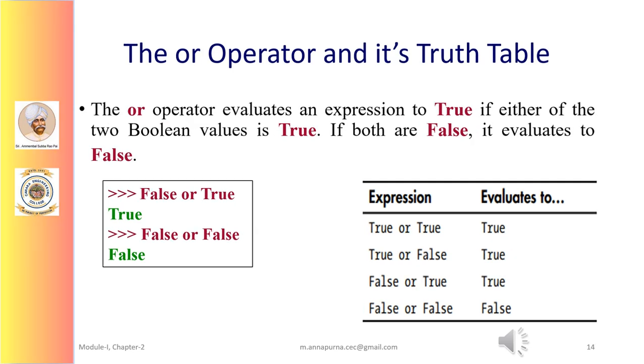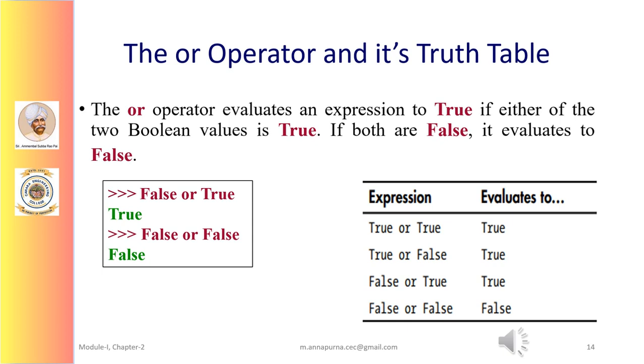The OR operator and its truth table. The OR operator evaluates an expression to true if either of the two Boolean values or expressions is true. If both are false, it evaluates to false. If we look into the truth table of OR operator, we can notice that if any one expression is true, then the value of the whole expression is true. But if both the expressions are false, then the whole expression's value will be false.